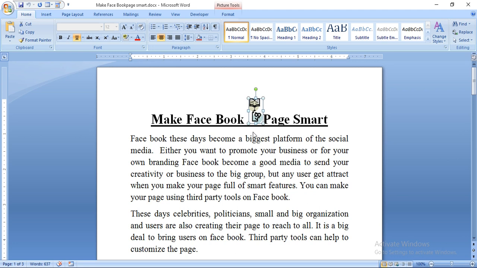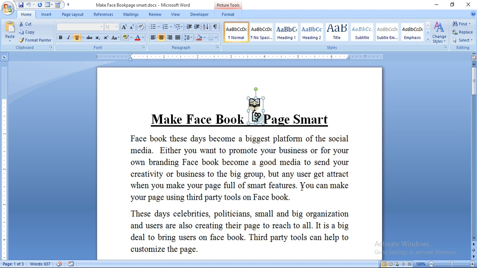Facebook these days has become the biggest platform for social media. Either you want to promote your business or your own branding, Facebook has become a good medium to send your creativity or business to a big group. But any user gets attracted when you make your page full of smart features. To attract the user, you have to make your page smart.